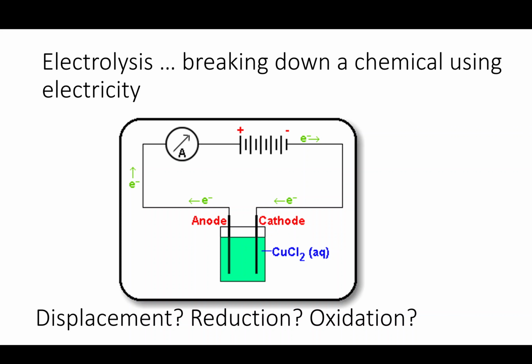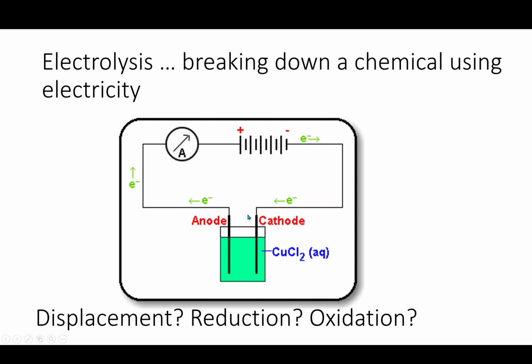So that's negative because that's where all of the electrons are, and then the anode is positive because all of the electrons are moving away from there. So the positive is where the negative ions will be attracted towards. So chlorine, being a negative ion, will be attracted to the anode, and copper will be attracted to the cathode.